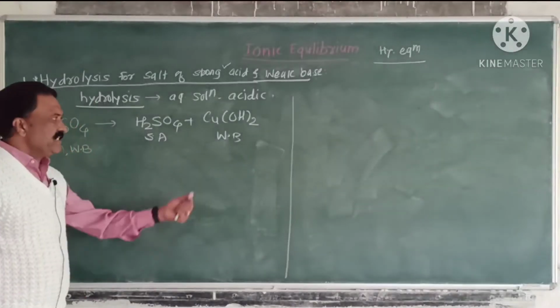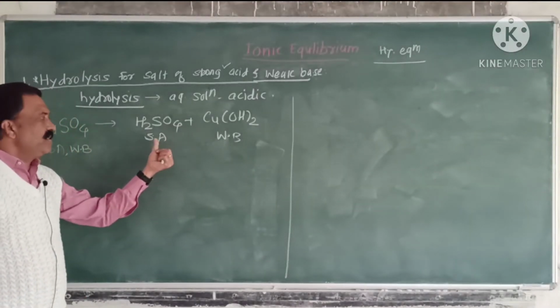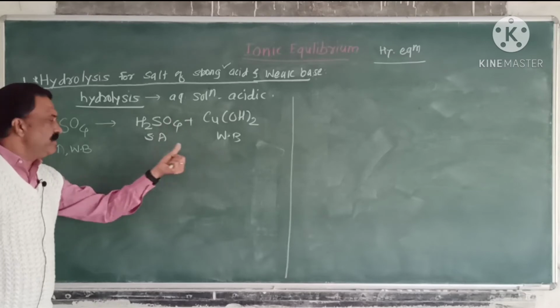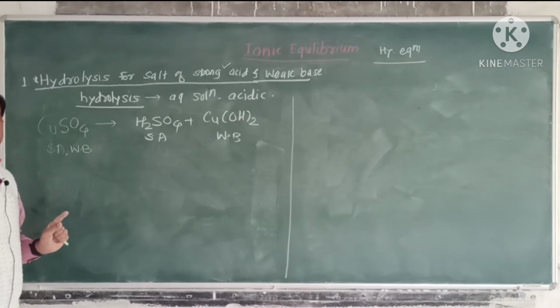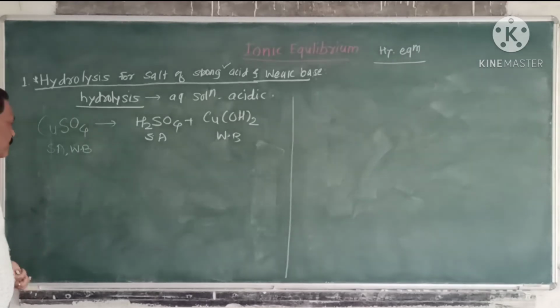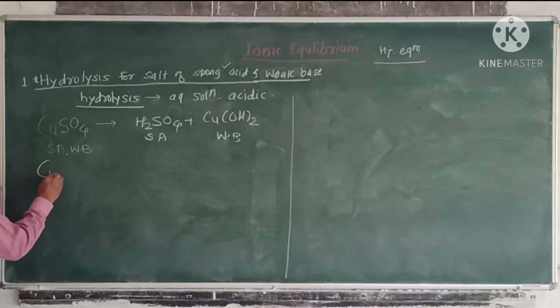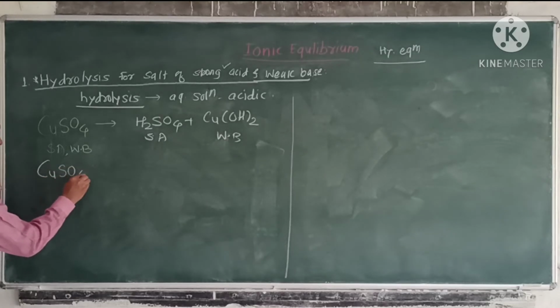As it is obtained by combination of strong acid and weak base, copper sulfate is the salt of strong acid and weak base. CuSO4 is a salt.